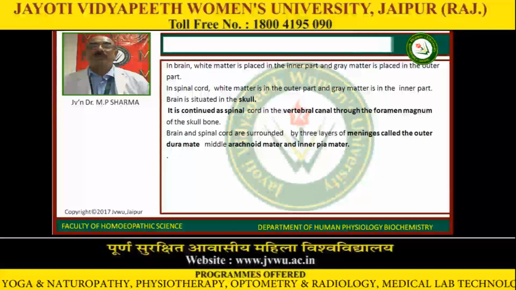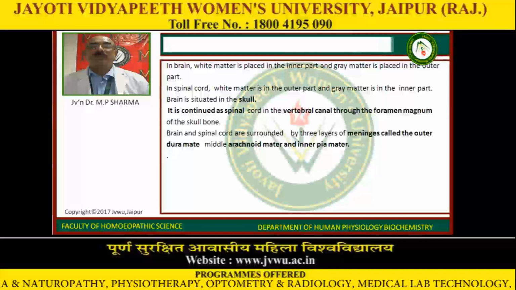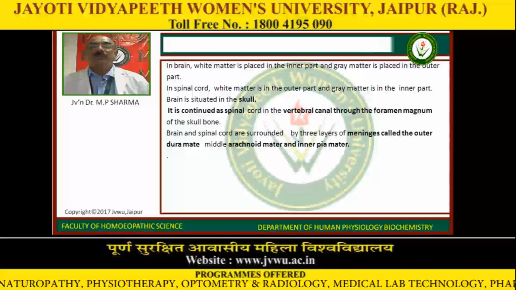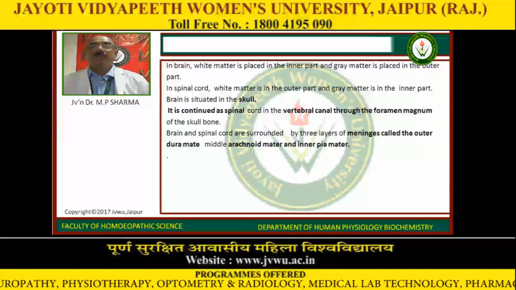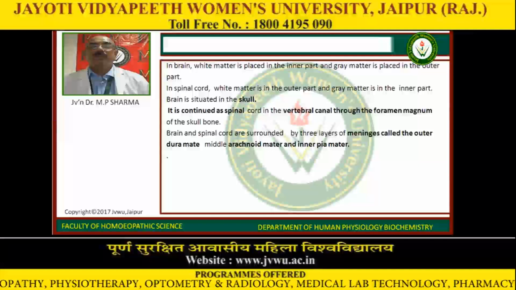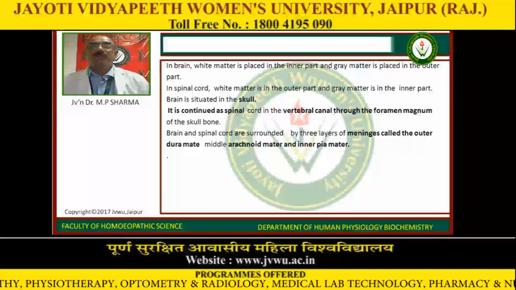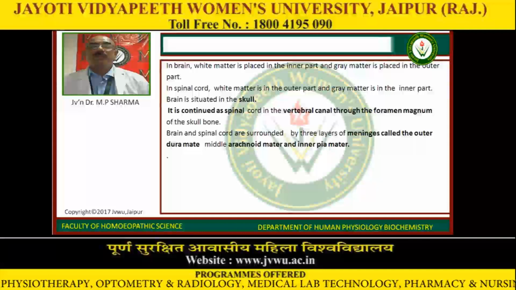The brain is situated in the skull and it is continued as the spinal cord in the vertebral canal through the foramen magnum of the skull bone. Brain and spinal cord are surrounded by three layers of meninges called the outer dura mater, middle arachnoid mater and inner pia mater.